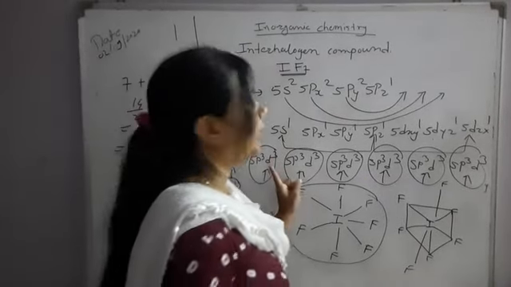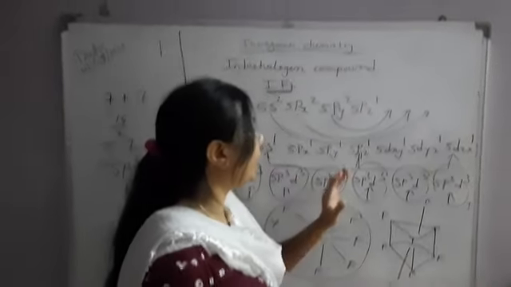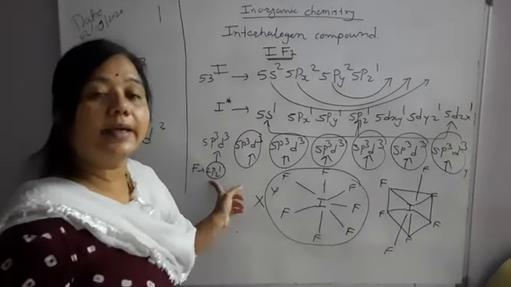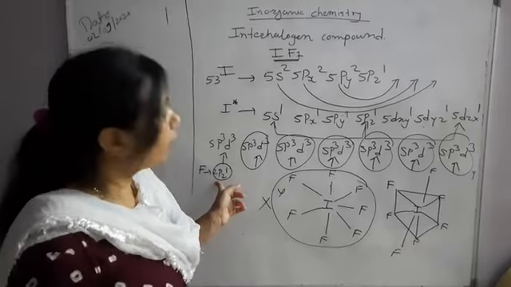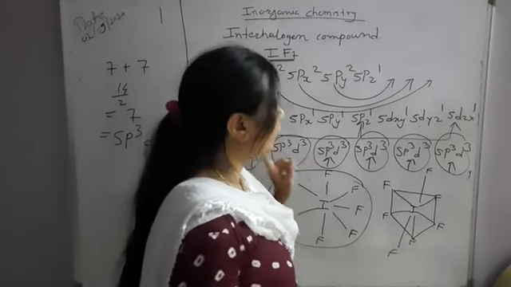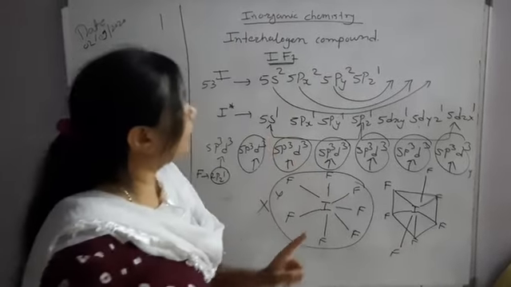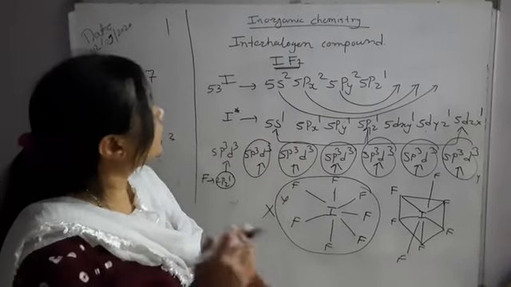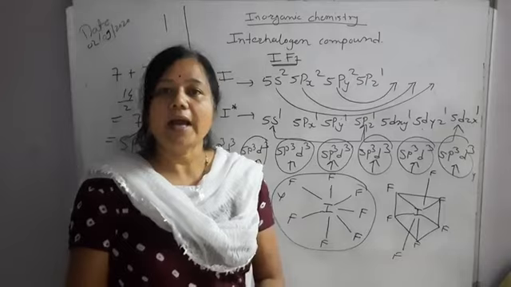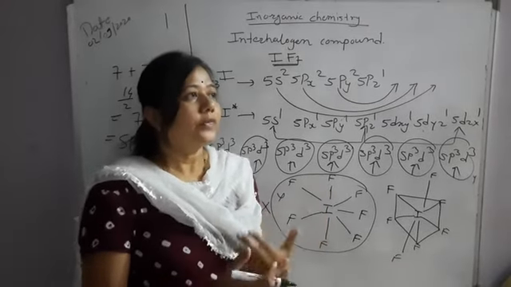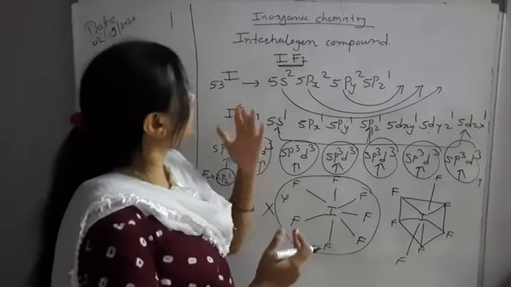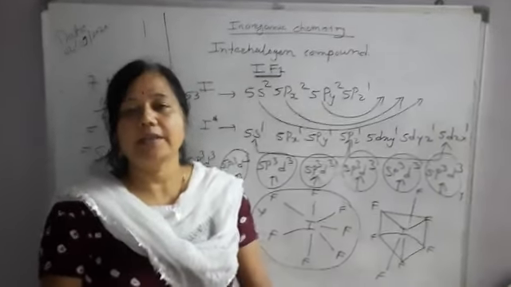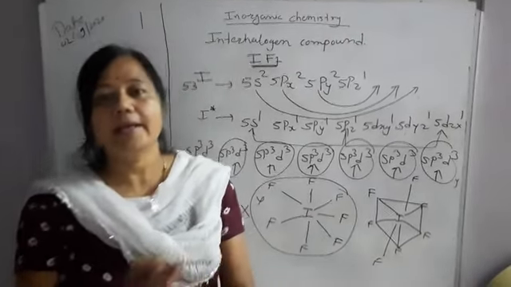It means the sp3d3 hybrid orbital of iodine containing an unpaired electron will overlap with the 2pz orbital of fluorine containing an unpaired electron. And how many fluorine atoms? 7, and the geometry is pentagonal bipyramidal. So this is the geometry of IF7. Here we discussed the structure and bonding of IF5 and IF7, of types AX5 and AX7.